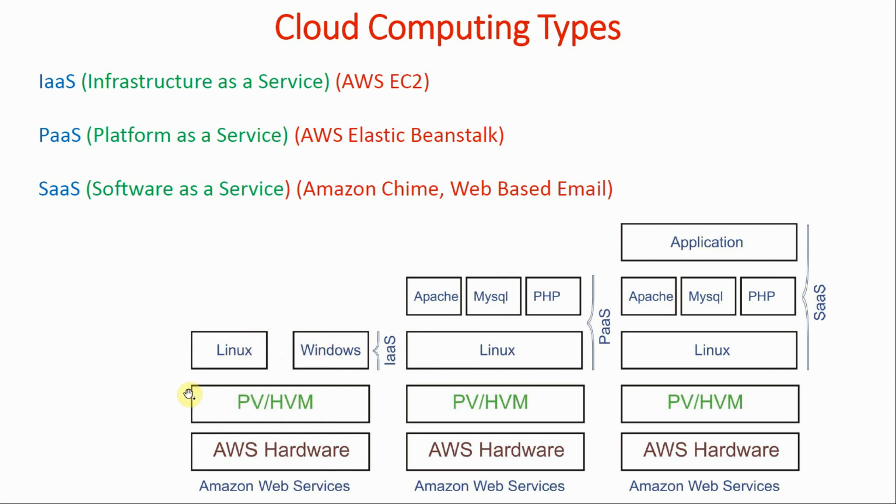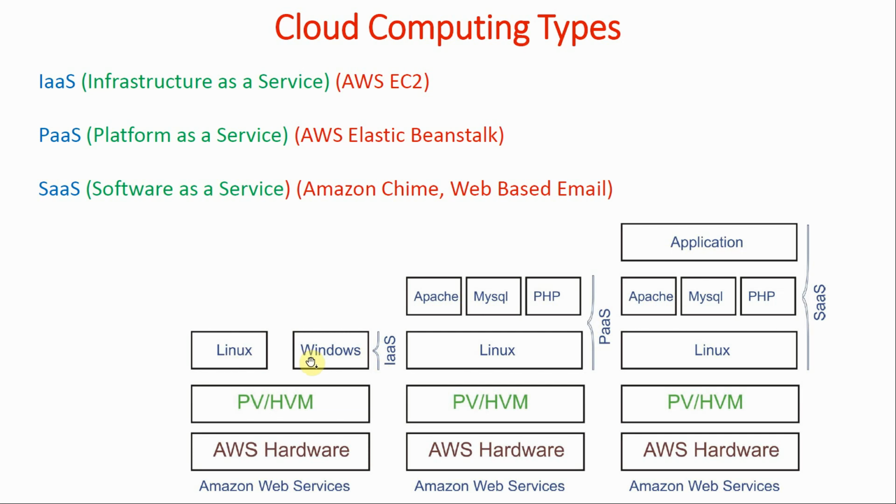So in infrastructure as a service, we are going to get either a Linux, Windows, or Mac machine, a raw machine. That means if we want to use PHP, then we need to install PHP. If you want to use some other software, you need to install it. That means you will get a machine of Linux type or Windows type. So that is infrastructure as a service.